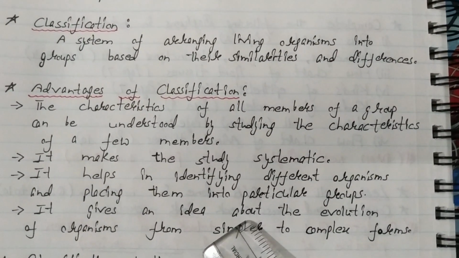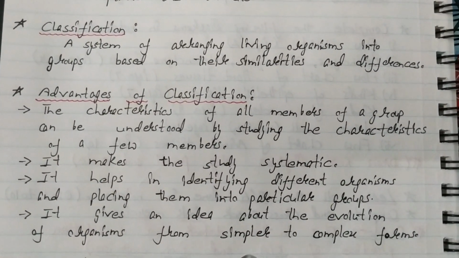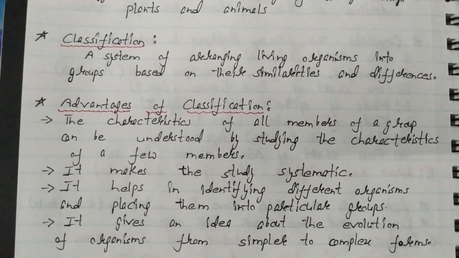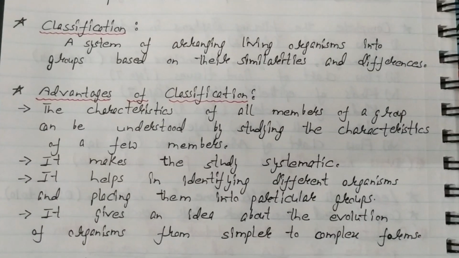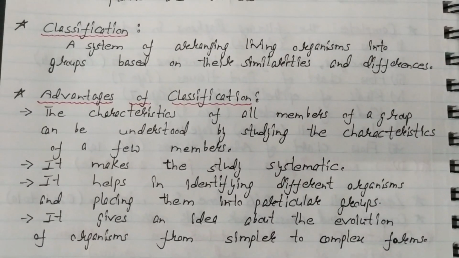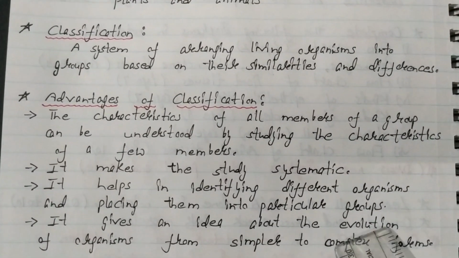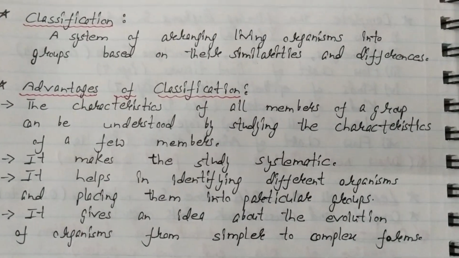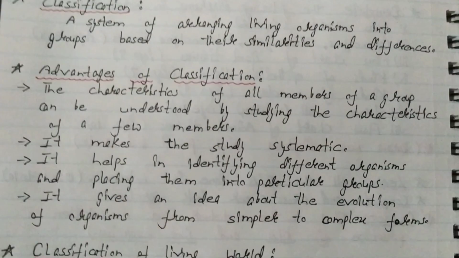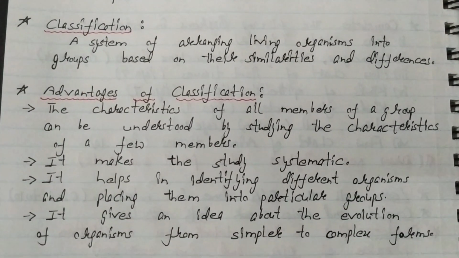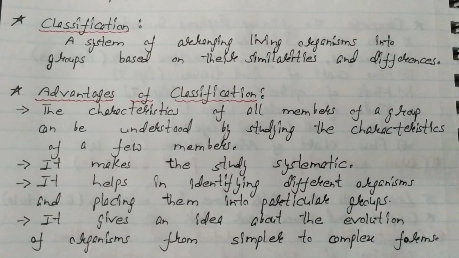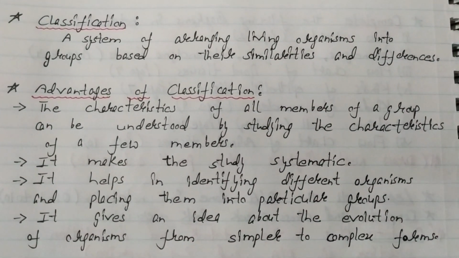It gives an idea about evolution. Evolution means how the organisms change from simple to complex. So it gives an idea about the evolution of organisms from simple to complex. Children, always remember, whenever we study evolution or any kind of hierarchy, we always move from the simple to the complex.